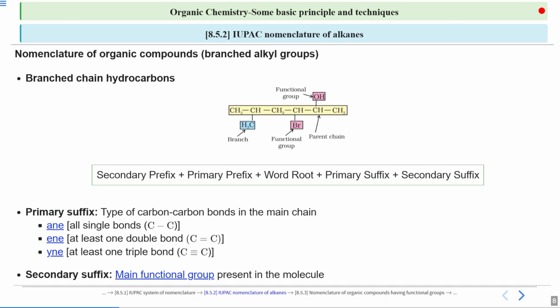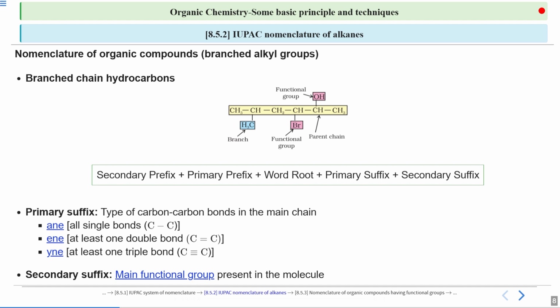And the last is the secondary suffix. This is used to indicate the main functional group. Now, we are not into the functional group thing till now. We'll talk about those. If a given compound contains multiple functional groups, one is chosen as the main functional group and the others are given as subsidiary functional groups. The alkyl group is assigned your secondary prefix, so in place of that, your subsidiary prefix is used if it contains multiple functional groups.